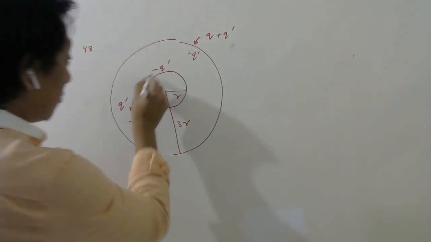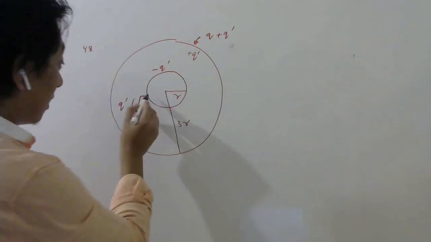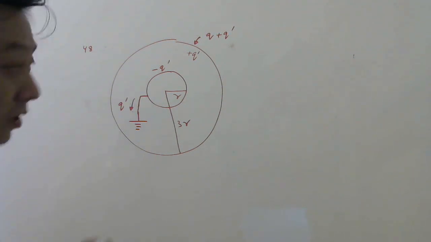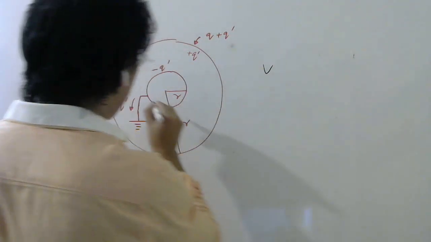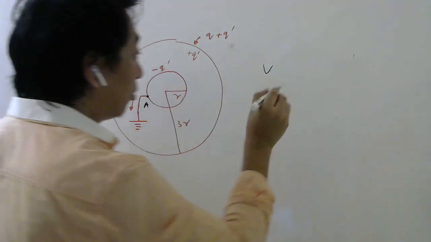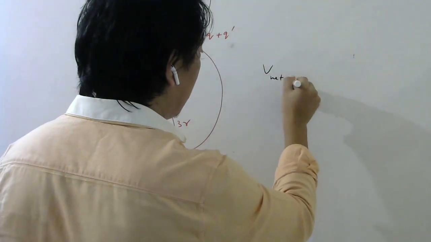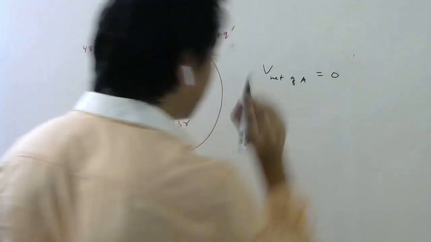So since this sphere, which is a conductor, is connected to ground, the potential of this point A, the total net potential of A, must be 0.